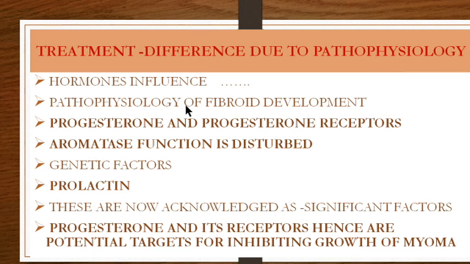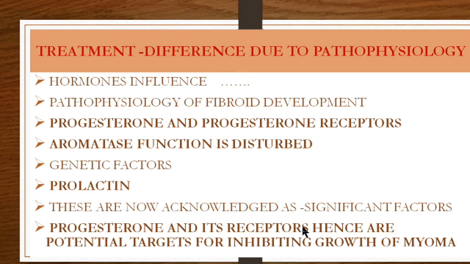And in the pathophysiology of fibroid development, we discussed three main factors: progesterone and progesterone receptors, aromatase function which is disturbed, and prolactin. These are the important factors which affect the growth of the fibroid. So we would be discussing these three as a medical management.